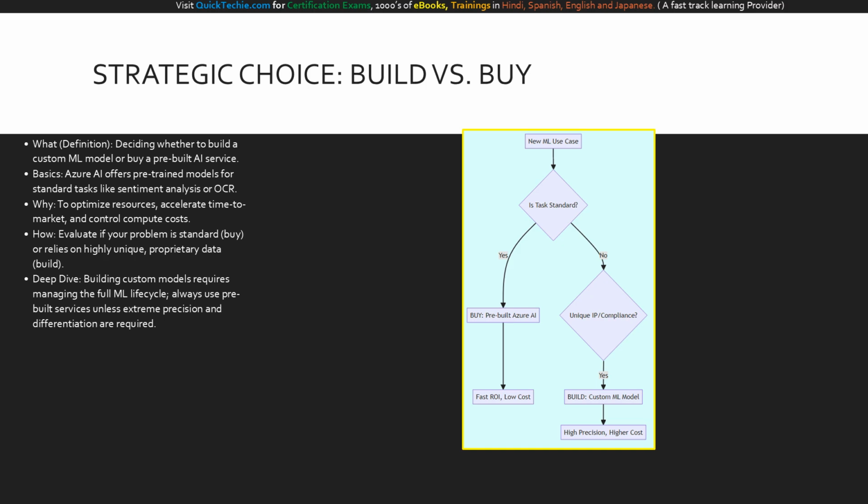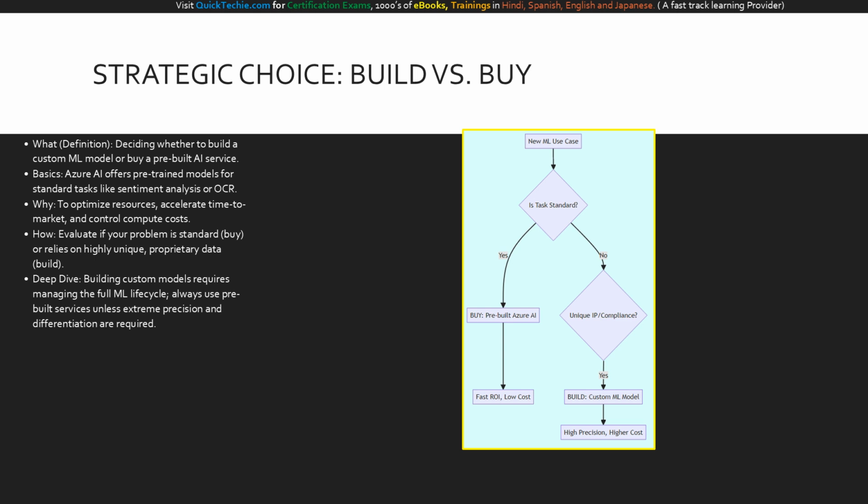How do you decide? You evaluate your data. If your process relies on highly unique, proprietary data or strict compliance rules, you must build custom. Our deep dive recommendation: always start by asking if an off-the-shelf solution can solve the problem before committing to a custom build. Let's navigate this strategic decision tree.